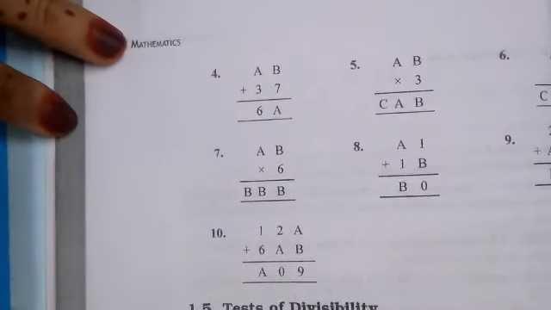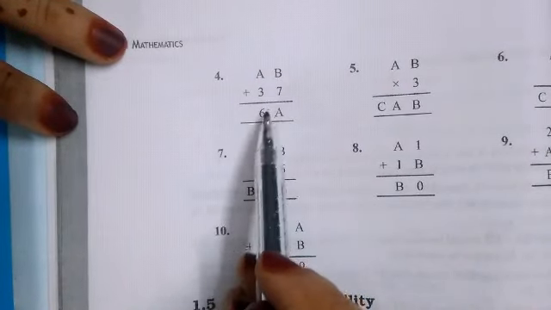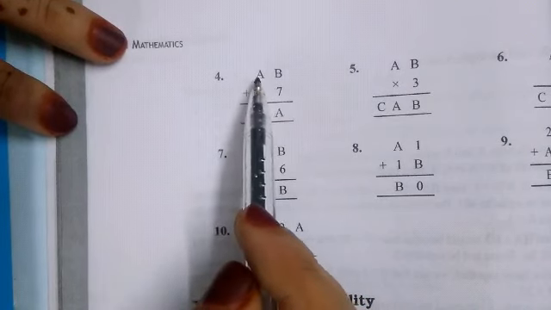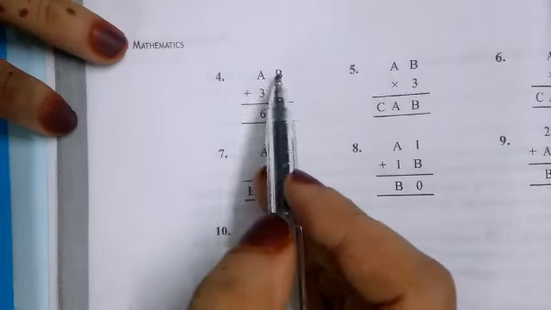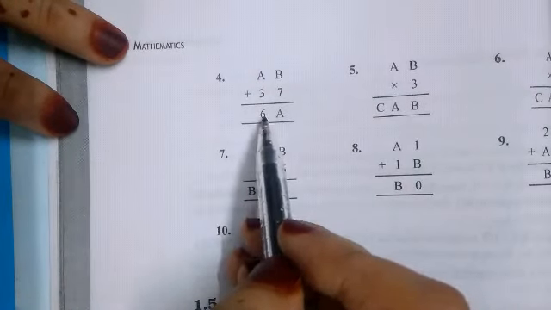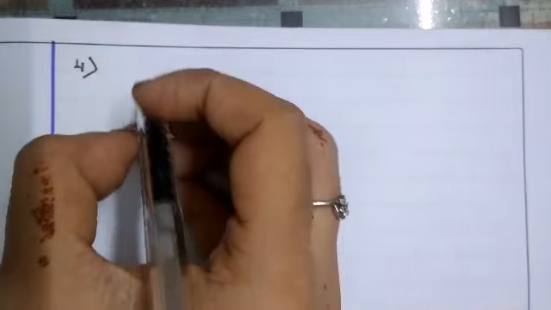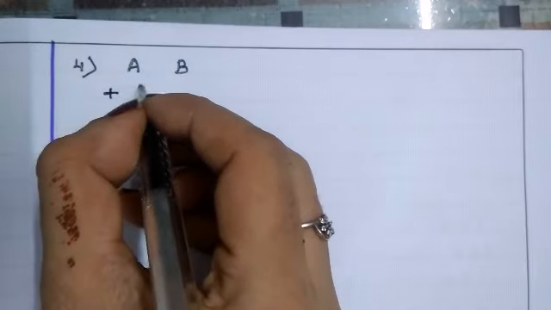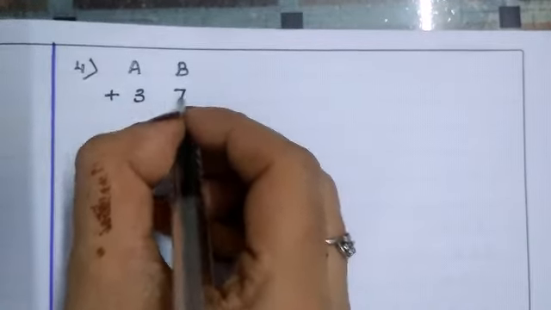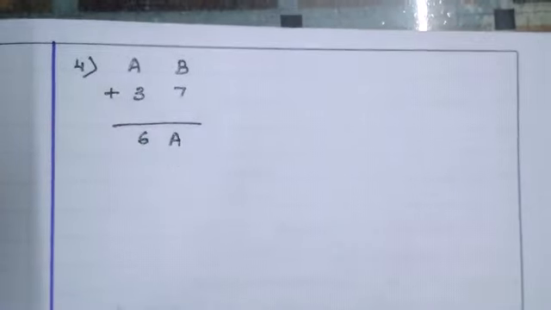Let us see question number 4. 4B 37 upon 6A. AB plus 37 which gives 6A. Let us check now. Okay. Question number 4. AB plus 37 which gives 6A.